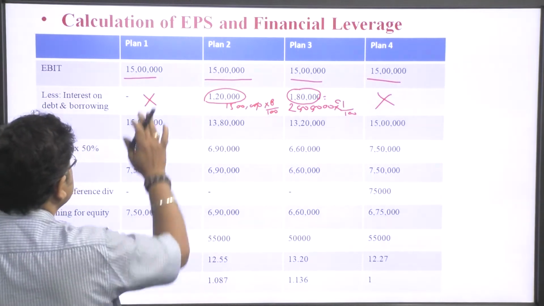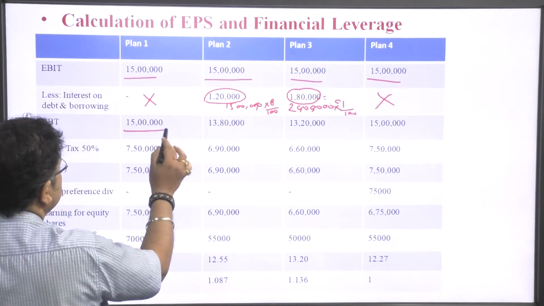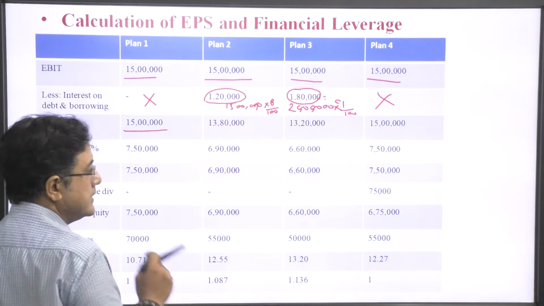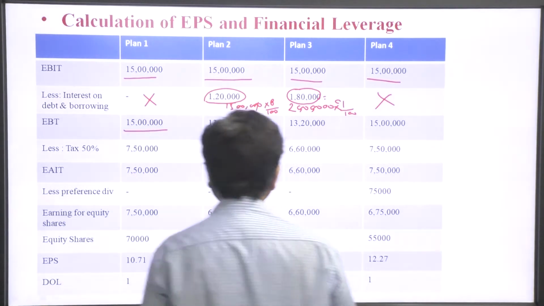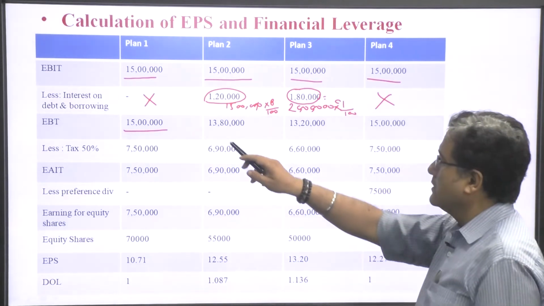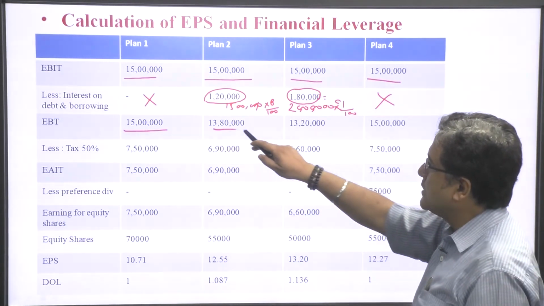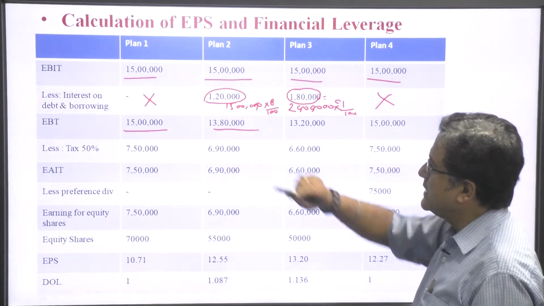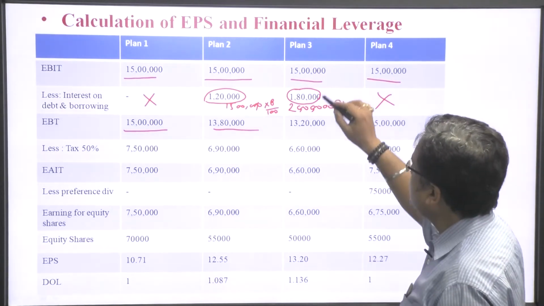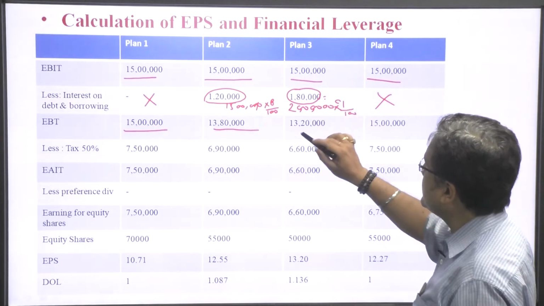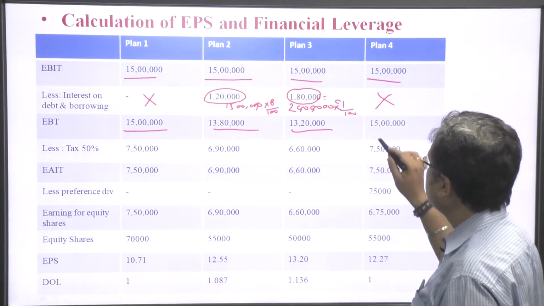After subtracting, we get the EBT, earning before tax: 15 lakh, 15 lakh minus 1 lakh 20,000 is 13 lakh 80,000, 15 lakh minus 1 lakh 80,000 is 13 lakh 20,000, and here 15 lakh.